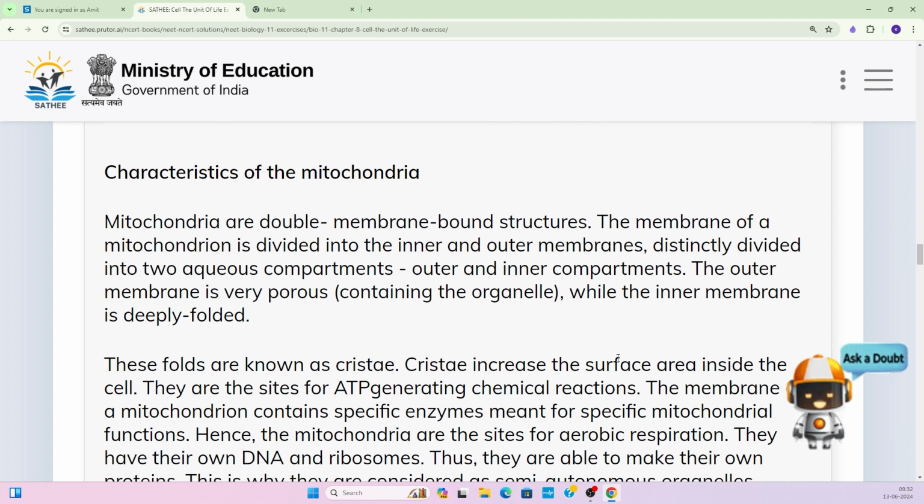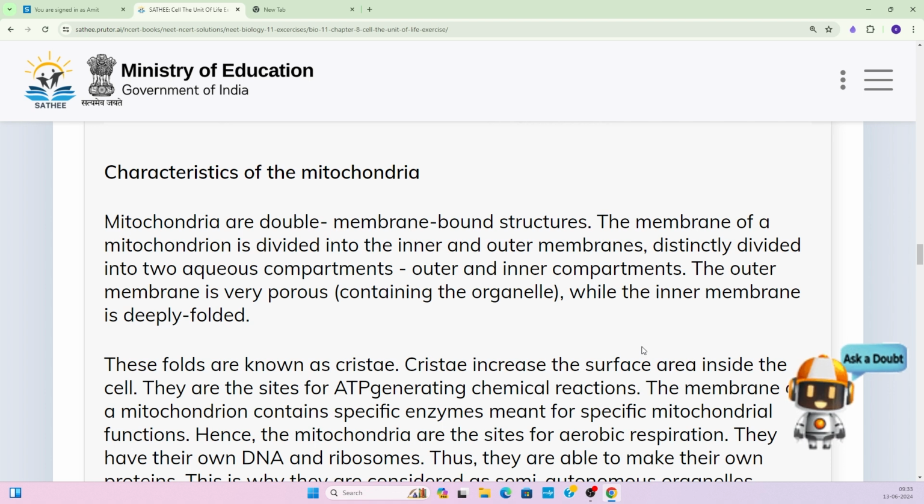Mitochondria are double membrane bound structures, with an outer membrane and an inner membrane. The membrane of the mitochondria is distinctively divided into two aqueous compartments. So they are making two compartments: the compartment that is present in between the outer membrane and inner membrane, and the compartment that is formed by the inner membrane itself. Okay, so two aqueous compartments, outer and inner.